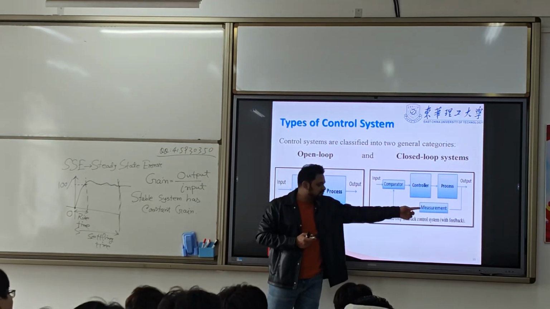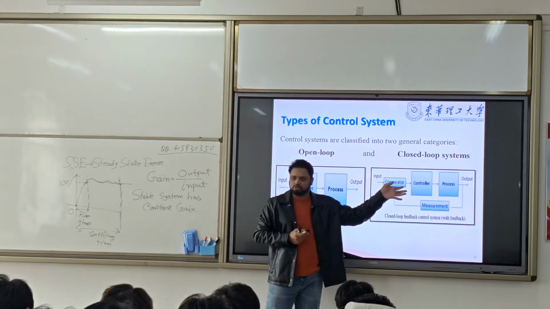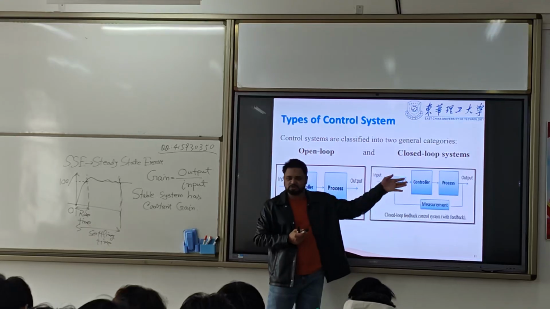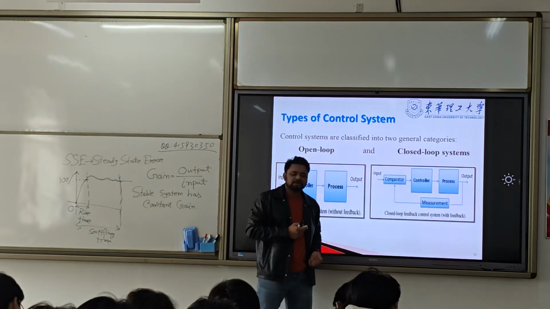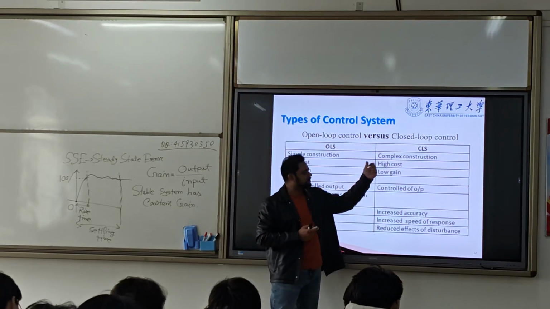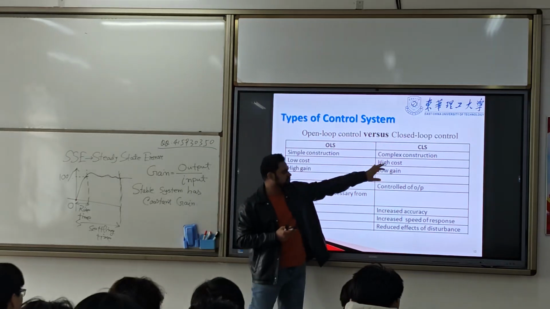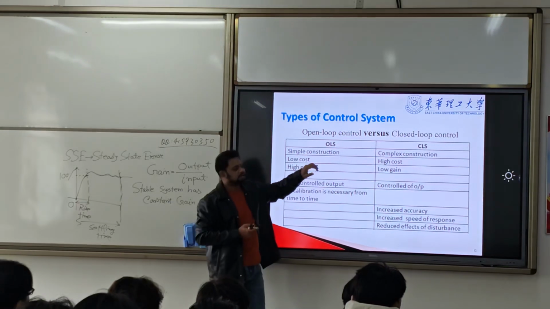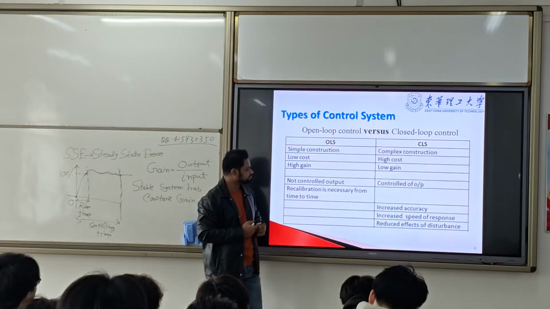So, we also need a feedback loop. And it needs to measure many times, not once, many times, because we are getting feedback n times. So this construction is complicated. So we have a complex construction, and because of that, we have a higher cost. And here in open loop system, we have lower cost.